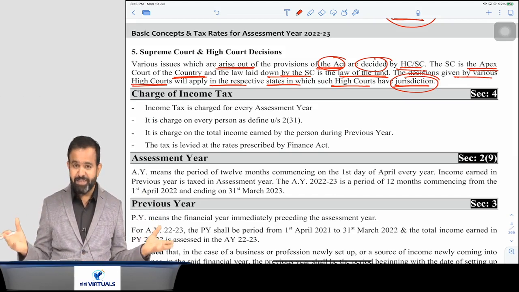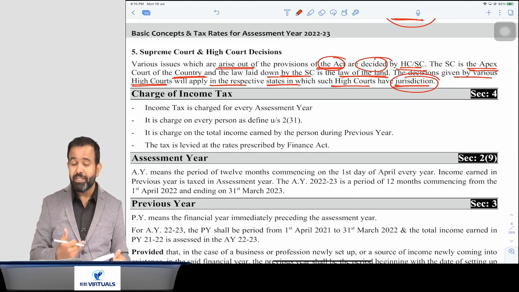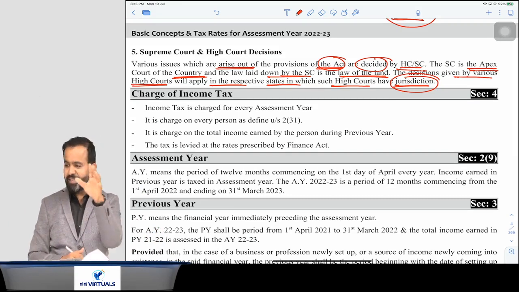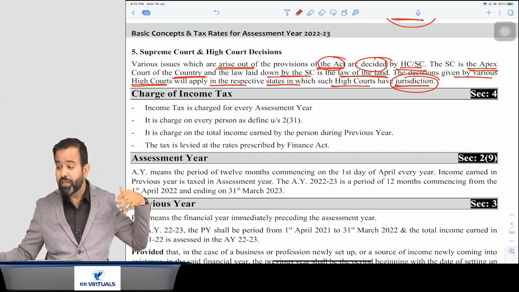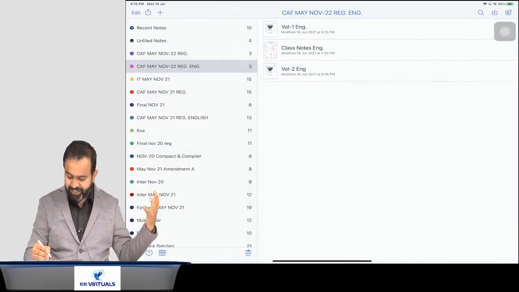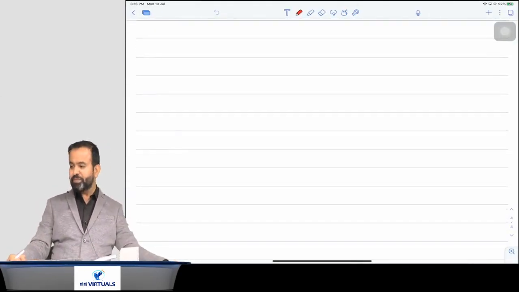Means the government has the power, Parliament may pass a law, and through that particular law, they can override the Supreme Court judgment also. I can take one example, one very interesting example. I just want to explain to you how a Supreme Court judgment can also be overridden by our government. We are taking one example, and that is a very famous, very interesting example. You have heard about Vodafone?